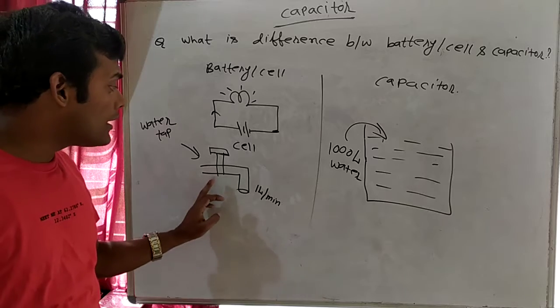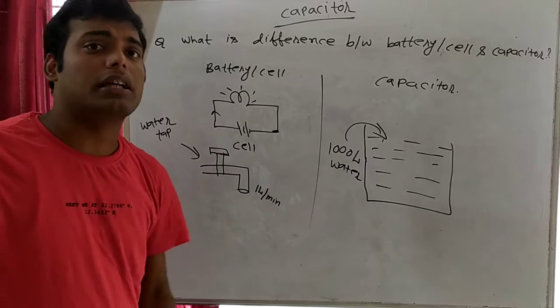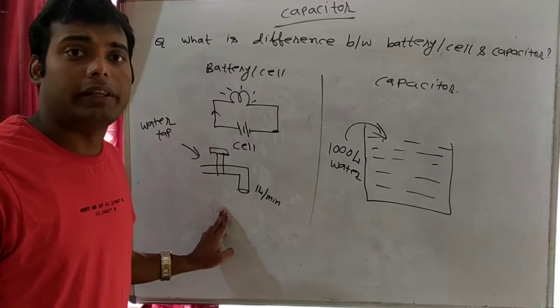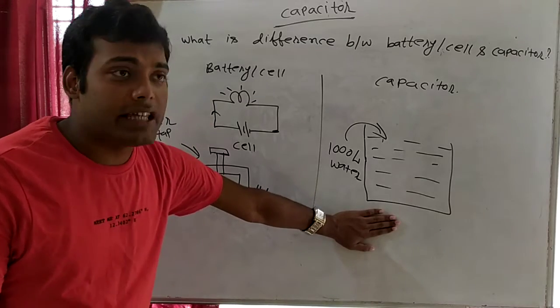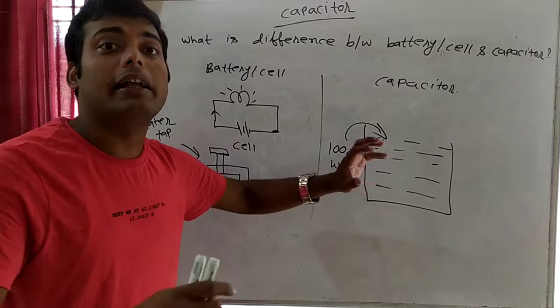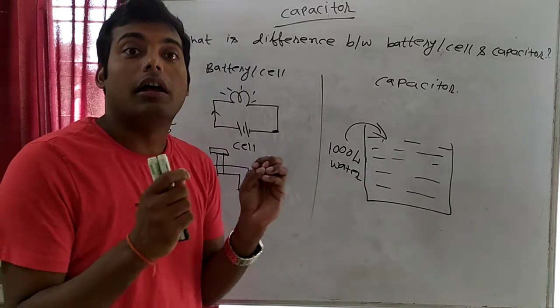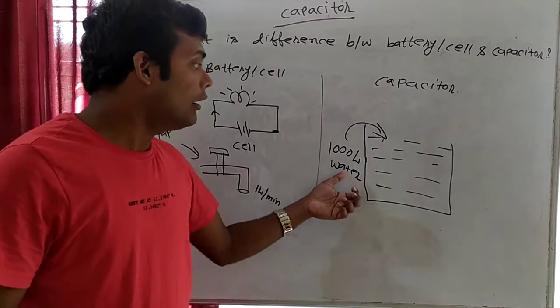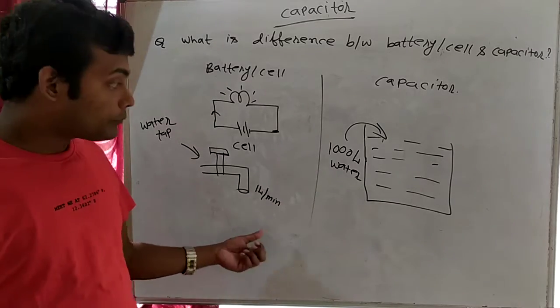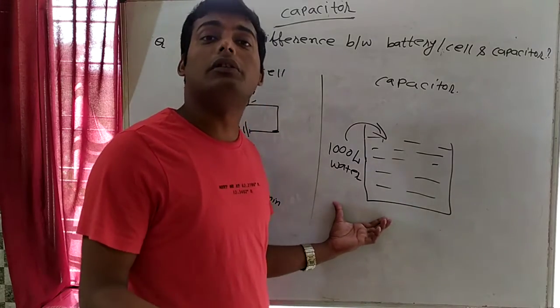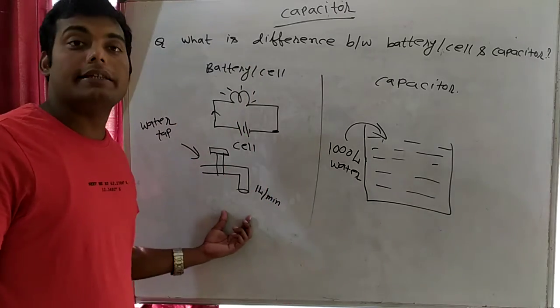क्या मैं इस वाटर टैप से 1 मिनट में 1000 लीटर वाटर गेट कर सकता हूँ? Never. That means this is a system from where we can get an immense amount of water in 1 minute. But here there is a limitation. तो यहाँ से मुझे जितना मन उतना ले लेंगे. But from here there is a limitation.